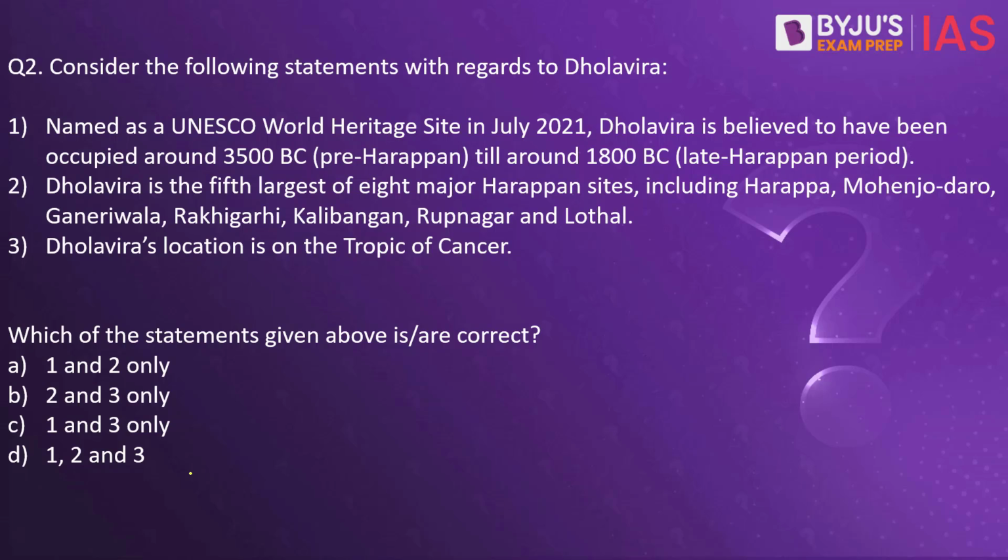Which of these given statements about Dholavira is or are correct? The correct answer is D. All these 3 given statements about Dholavira are absolutely correct. It was named as a UNESCO World Heritage Site in July 2021. It was considered as one of the most significant sites of the Harappa Valley civilization, not the southernmost, but one of the southernmost sites in the Harappan Valley civilization. Also, it is one of the 8 major Harappan sites that have been excavated so far, and it lies on the Tropic of Cancer.